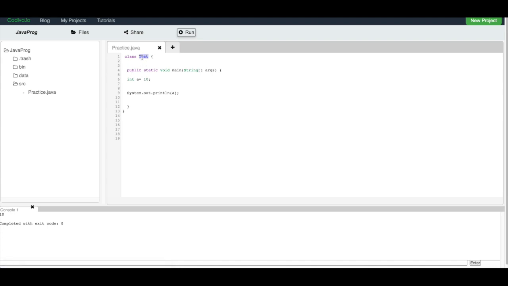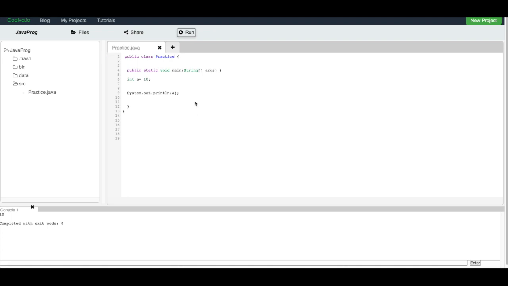Here the class name is test, and the source file name is practice.java. So this is valid because this is at package level. Since this is not a public class, you can use a different name altogether, right? But as soon as you declare public here, you need to give the exact name that you have for your source file.